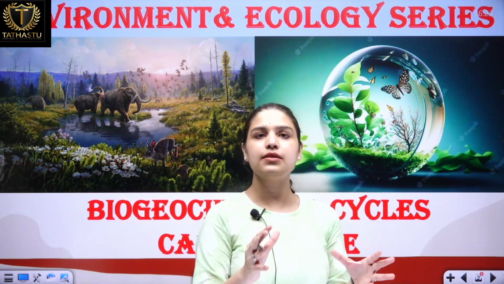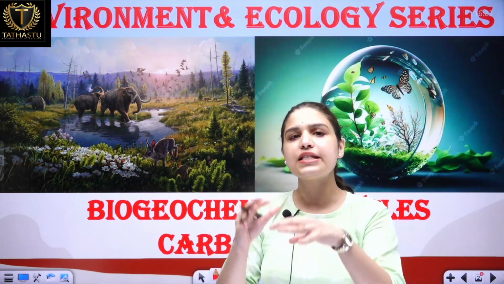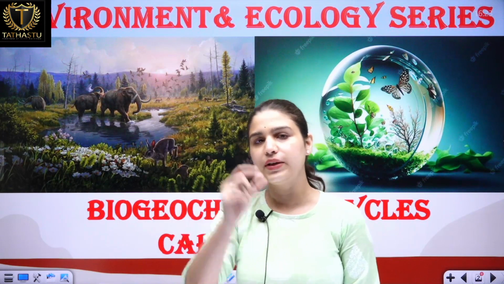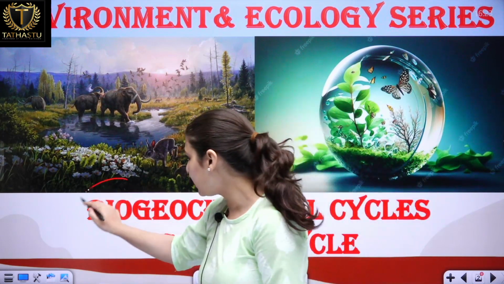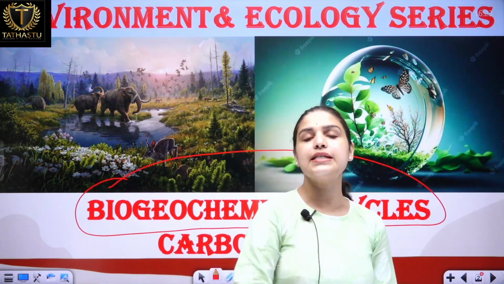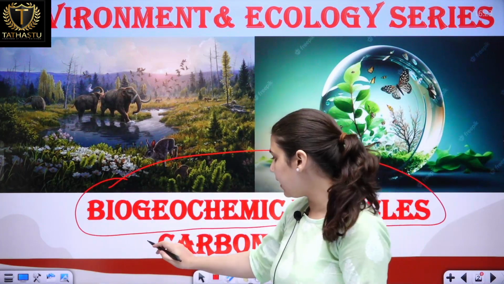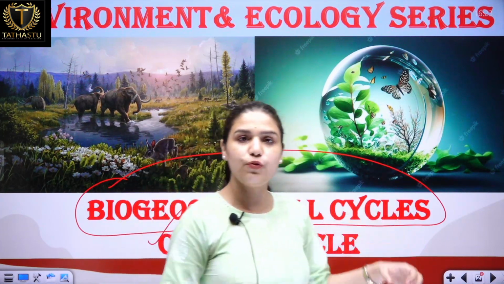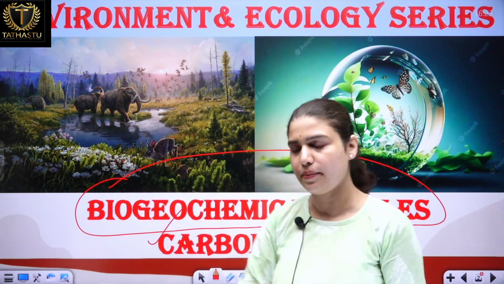In yesterday's class we discussed the functions of ecosystem. There are various functions of ecosystem and one among them was the nutrient cycle, the biogeochemical cycle. So today we will be discussing the nutrient cycles and the carbon cycle in great detail: what is the carbon cycle, and what are the steps of a carbon cycle.